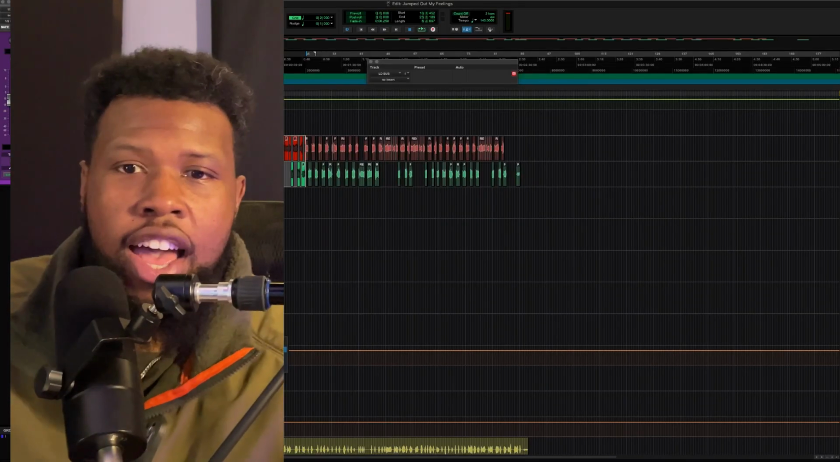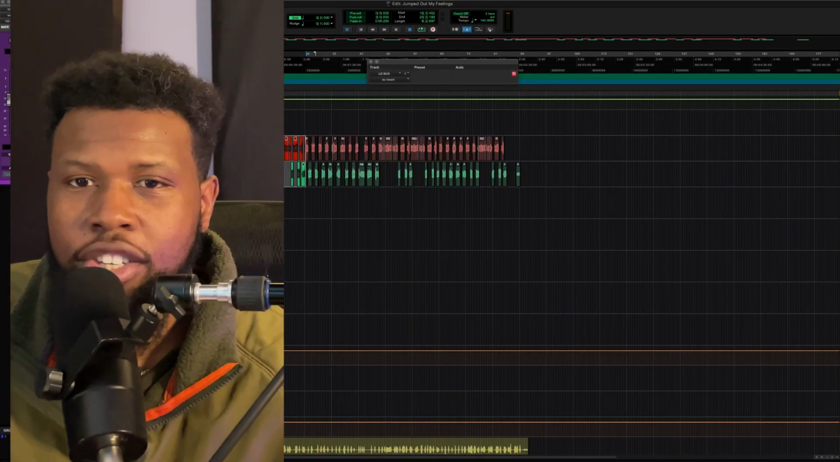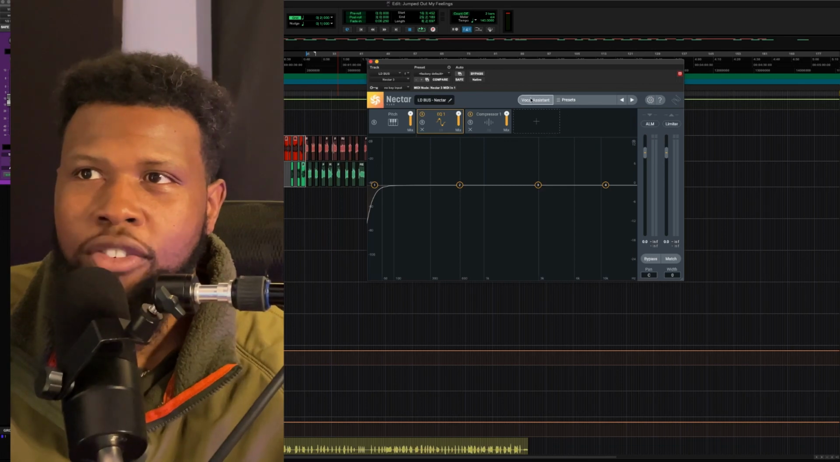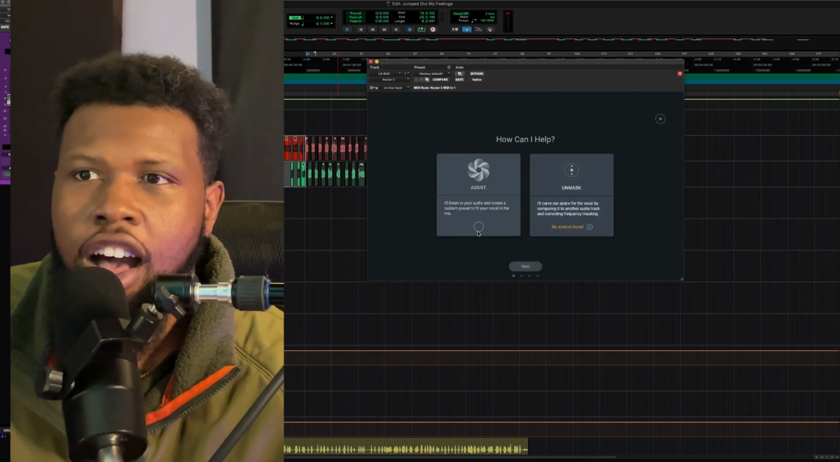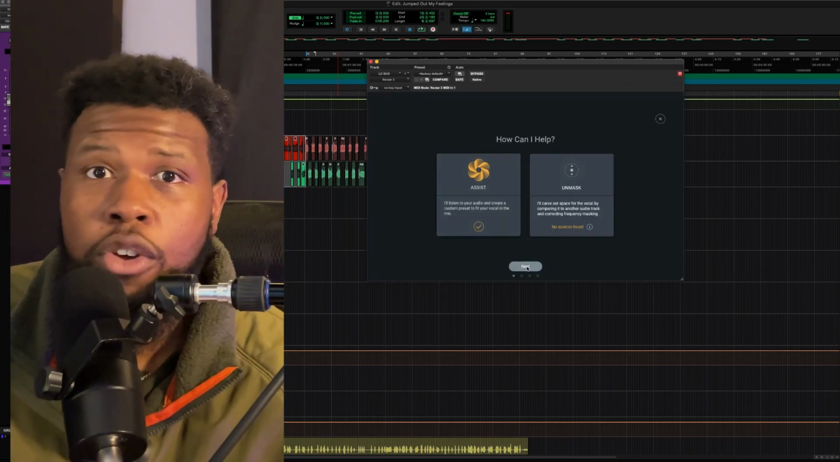Alright, bet. So as you can hear, the vocal sounds good, it's recorded well, but it still has some things. I know what I would do to it if I was going to mix it, but instead, we're going to load up this plugin. So let's go to a plugin called Nectar from iZotope, and we're going to click on this button right here that says Vocal Assistant. We'll choose Assist, and we'll answer a few questions.